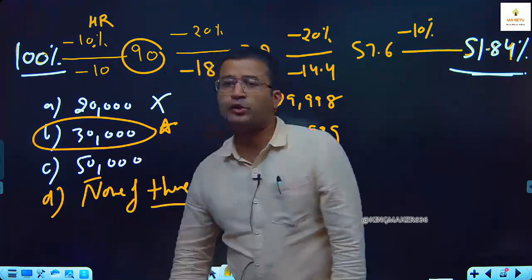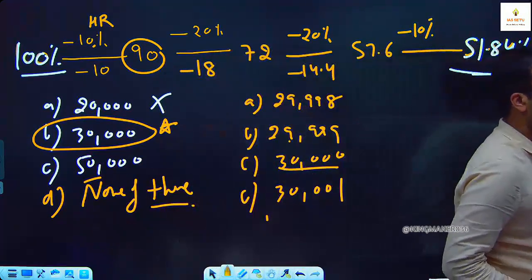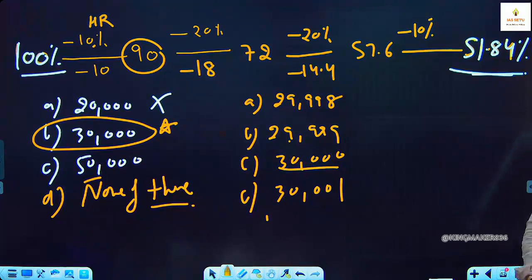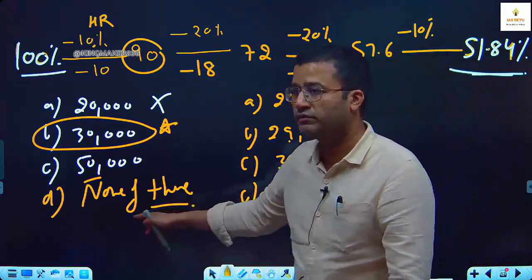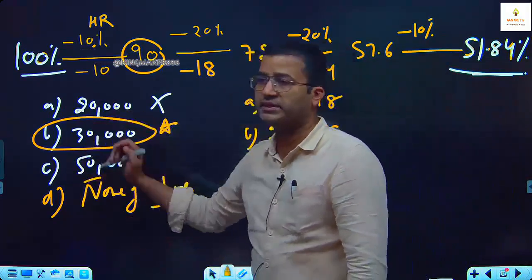If one of the answer options is given as "none of this", this "none of this" is the enemy of approximation. I'll tell you what it means. None of the above, none of this. None of these means other than A, B, C.